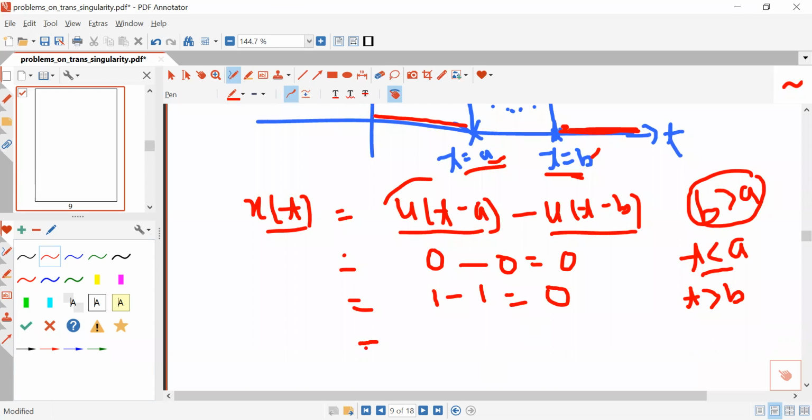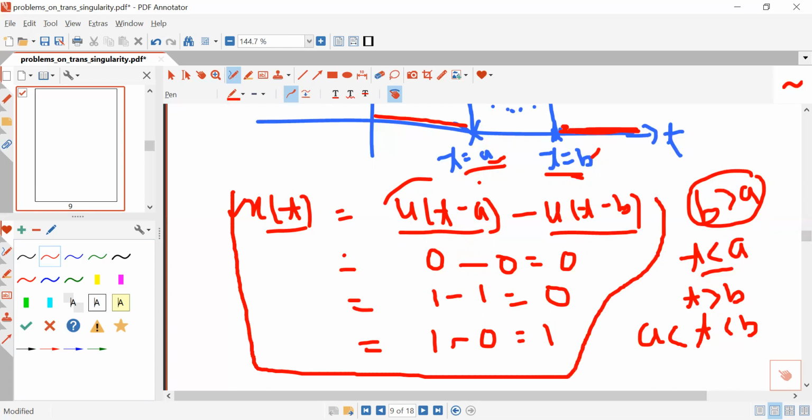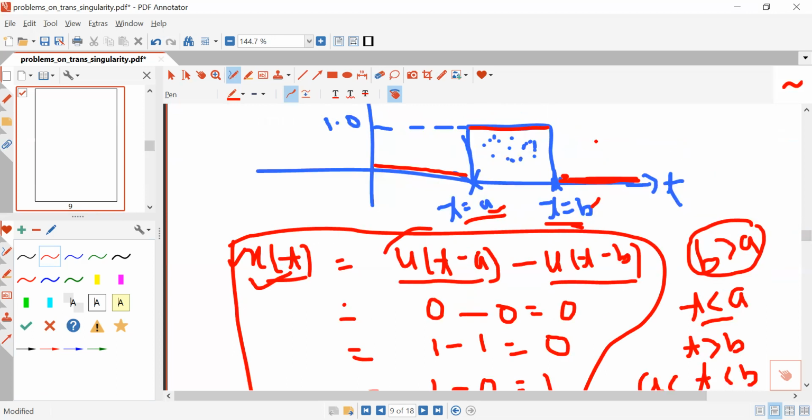And now the third question is, what will be the value of this x(t) when t is greater than a but less than b? When t is greater than a, this term will be 1 and this term will be 0 because t is less than b. So you will get 1. So you can see this mathematical expression gives the same result as given here.